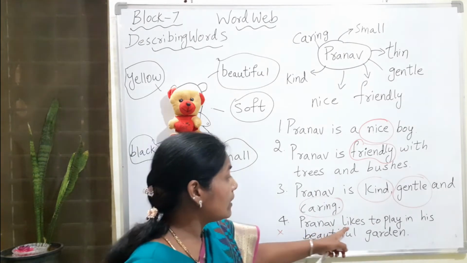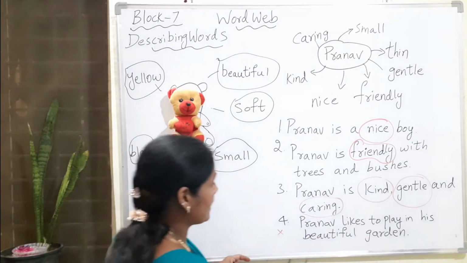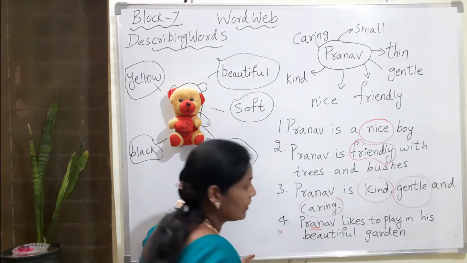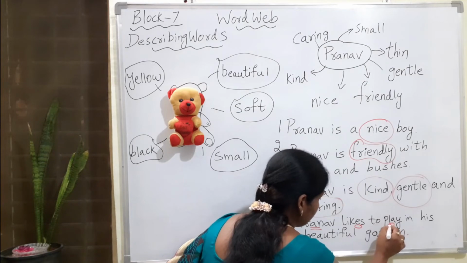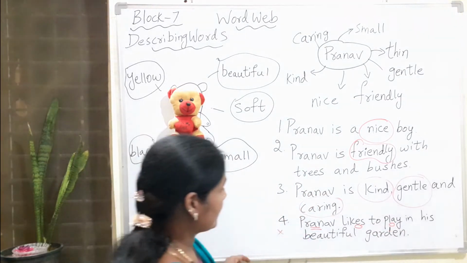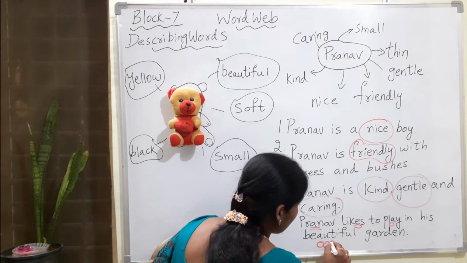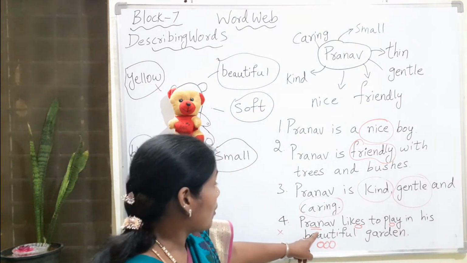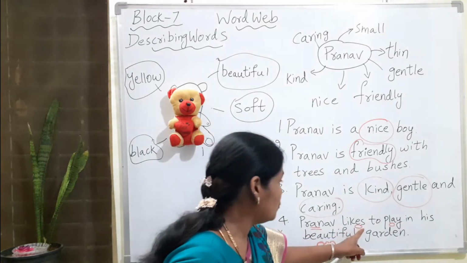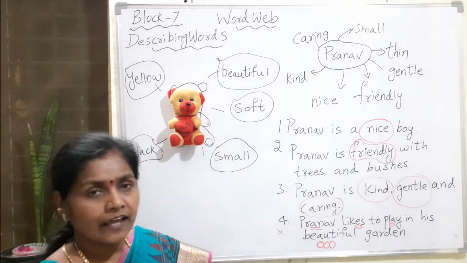What are the doing words we have? We have the proper naming word, the doing words, and also the describing words.